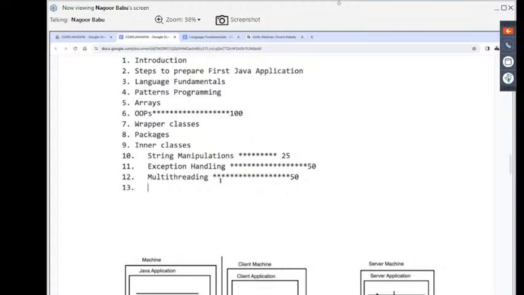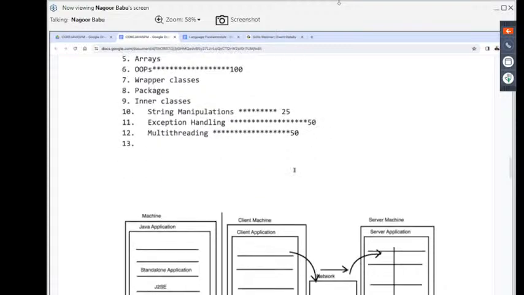After completion of multi-threading, another most important topic in entire core Java is the collection framework. Again, if you want to give stars, we can give nearly 100 stars. The importance available for object orientation, the same type of importance is available for the collection framework, that we are going to understand effectively.